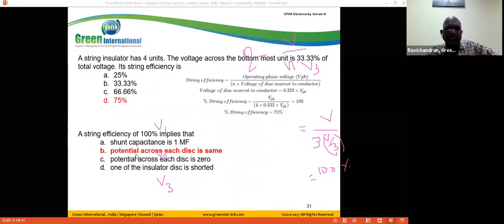So that's why the potential across each disk is the same. If each disk is the same, we get 100% efficiency.